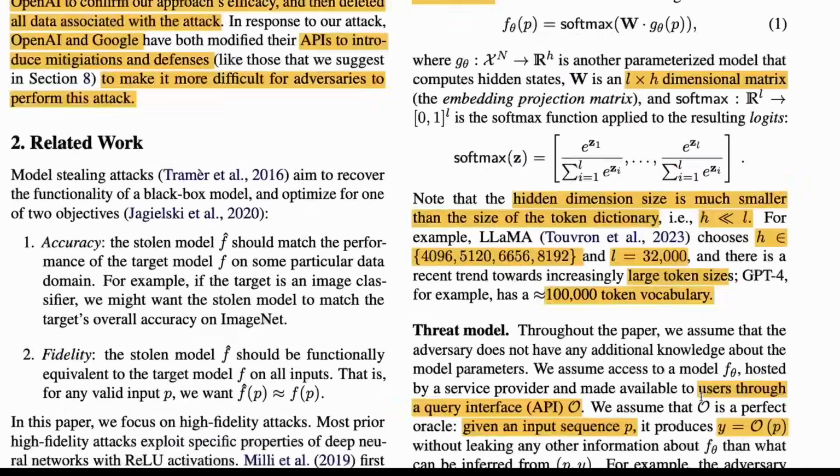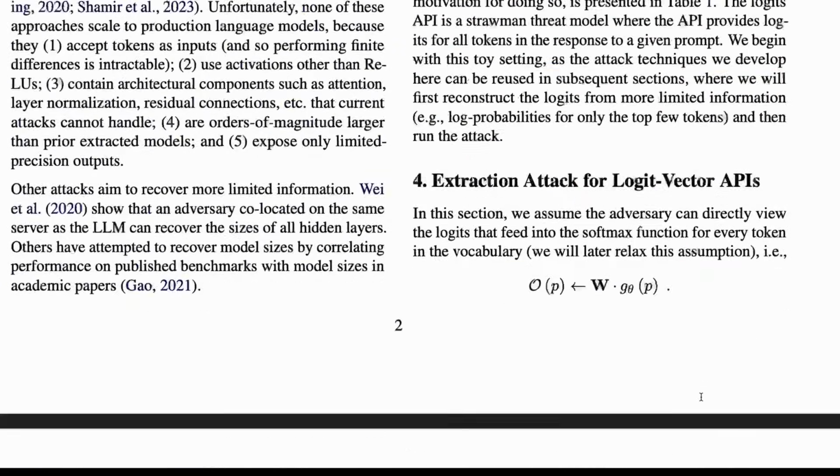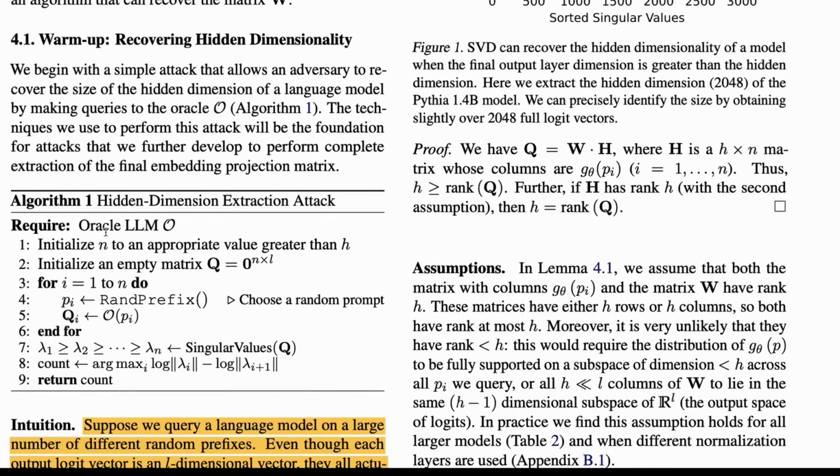Now I'm digressing. The algorithm is actually very simple. You have the Oracle LLM O. The first step is hidden dimension extraction. All we are going to extract is the dimension. I'm not going to explain how they do the math; if you understand it well, please let me know in the comment section. First, they have the Oracle LLM O. You initialize an n value: take a random n value, an appropriate value greater than h. So you guess what h could be, and then you take a value that you believe is greater than h.